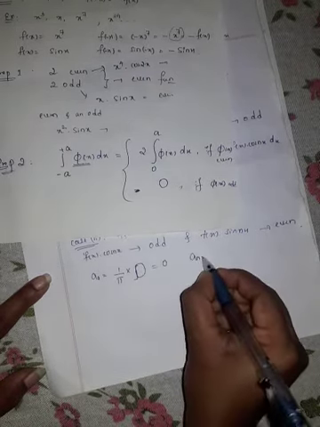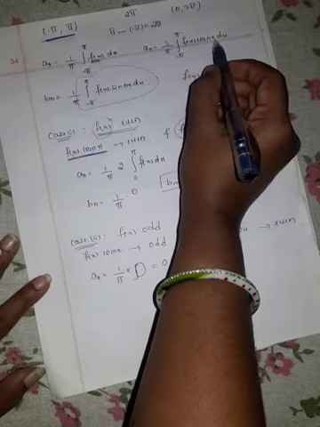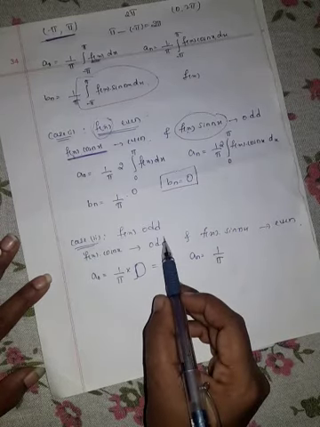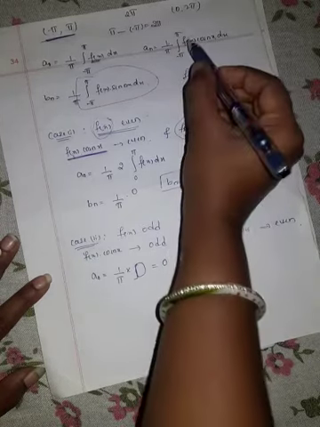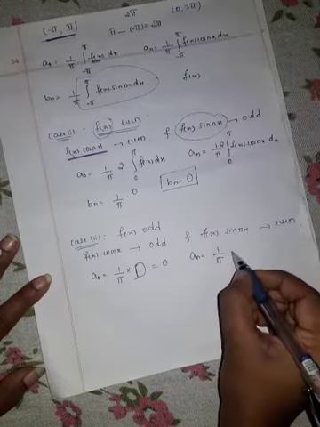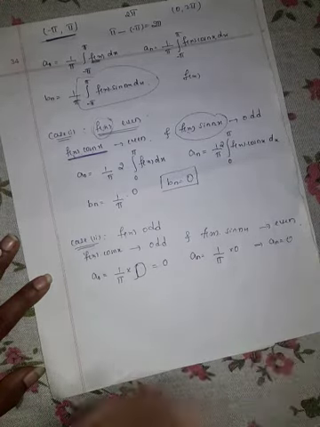An is equal to 1 by pi into, you can see here an is f of x into cos nx. What is your f of x into cos nx? Odd function. When it is odd, then we write integration from minus pi to pi f of x cos nx dx as 0. So this is also 0. An is equal to 0.